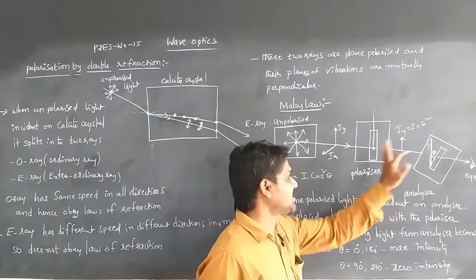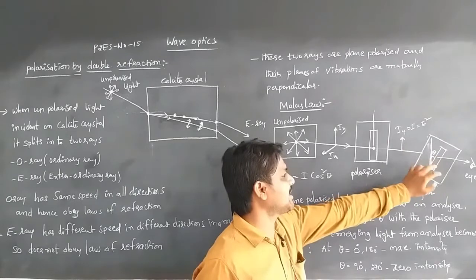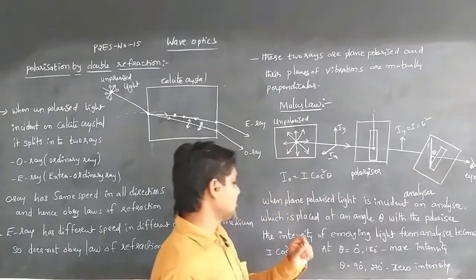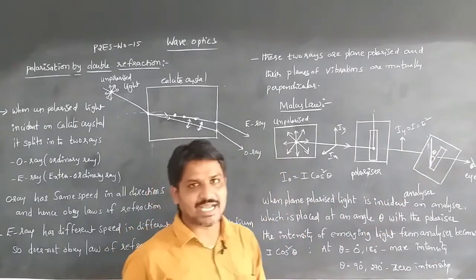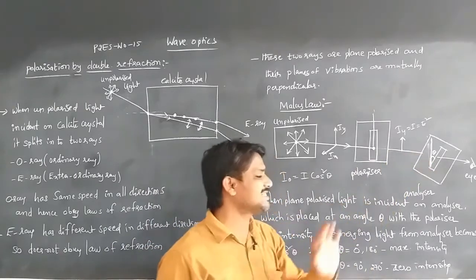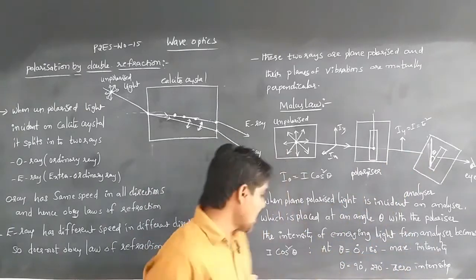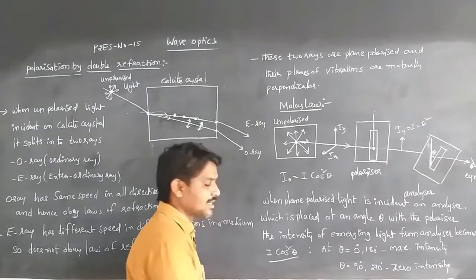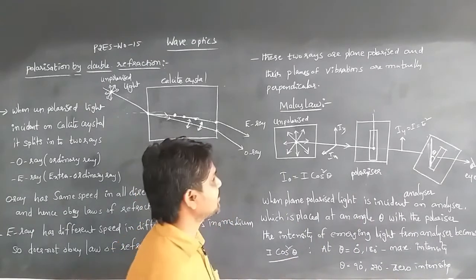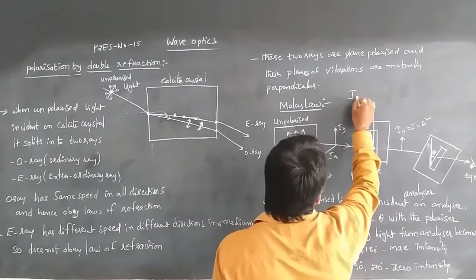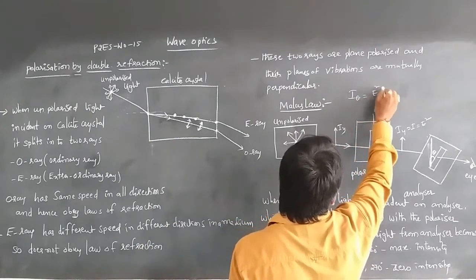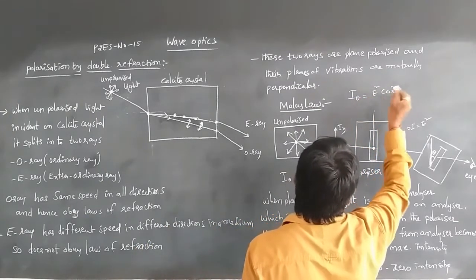This is the polarizer and this is the analyzer, both making an angle theta. Then the intensity of the emerging light from the analyzer becomes I cos square theta. Actually, I theta is equal to E square cos square theta, because E cos theta will be the amplitude.